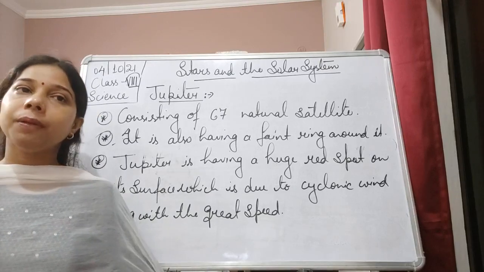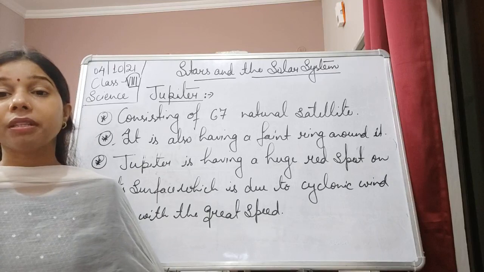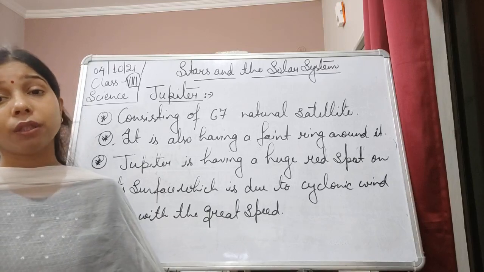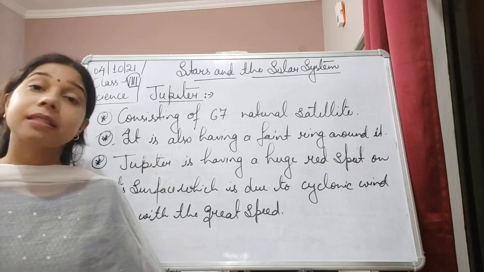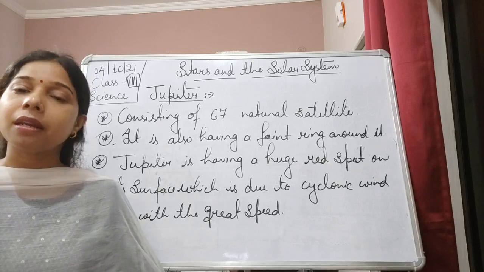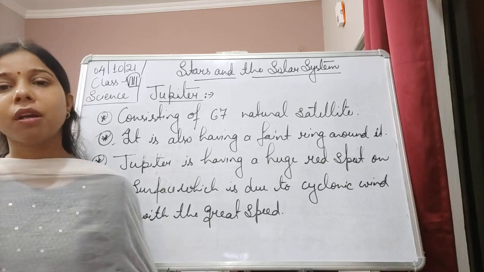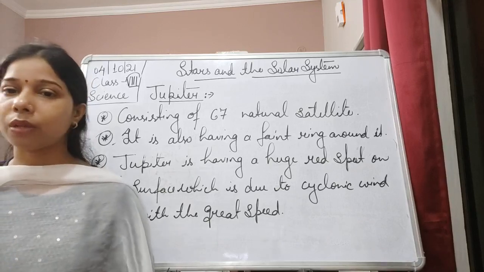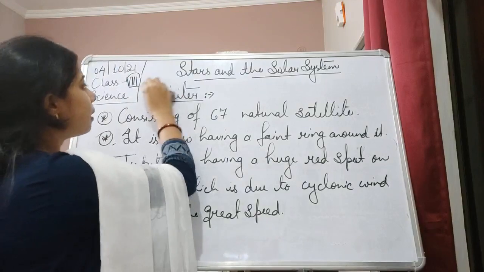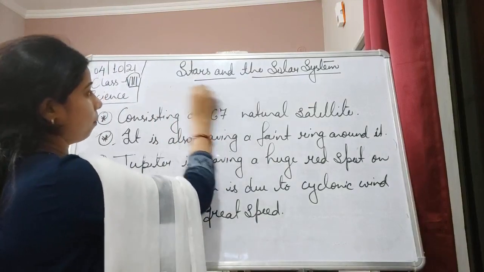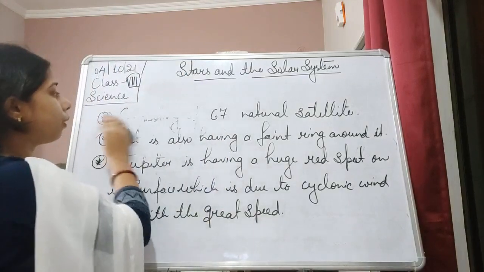The period of revolution is about 4331 days to complete one revolution around the Sun. 67 natural satellites are present, and yes, a small faint ring is also present around Jupiter, students. Now let us move on and see the next planet, and that is Saturn.